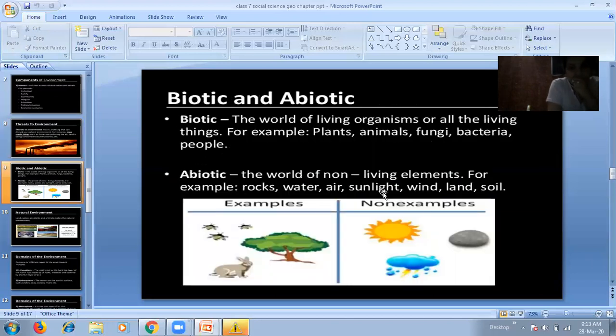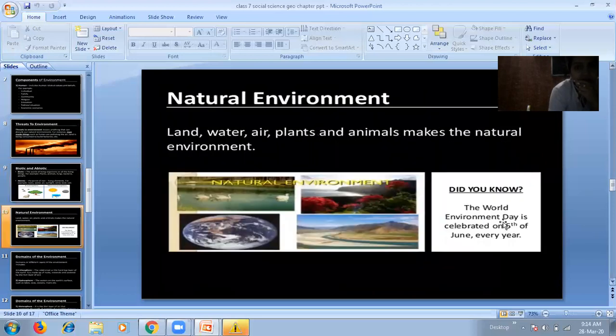Now I'm going to explain biotic and abiotic. As we have already discussed, biotic are the living organisms and abiotic are the non-living things. Biotic includes plants, animals, fungi, bacteria, etc. These all are living things, and abiotic are non-living things, like rocks, water, air, sunlight, and wind. These all are the free gift of nature. Natural environment, as already discussed, you can read from here.